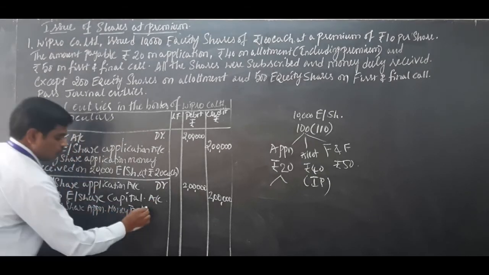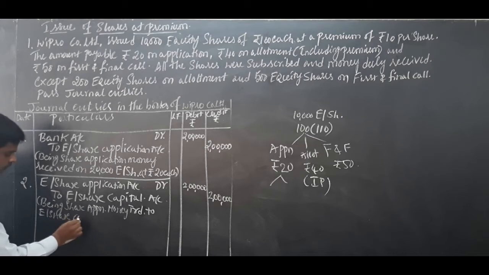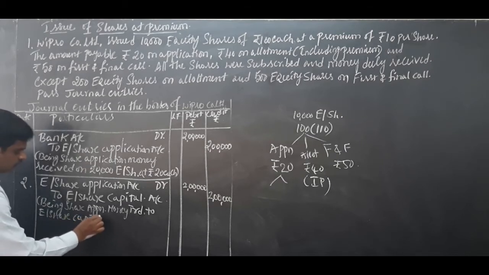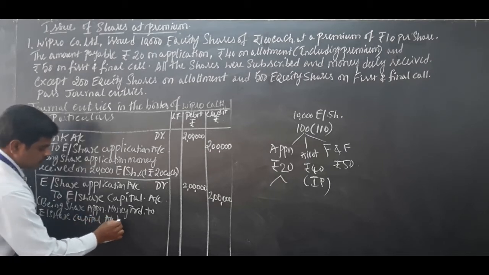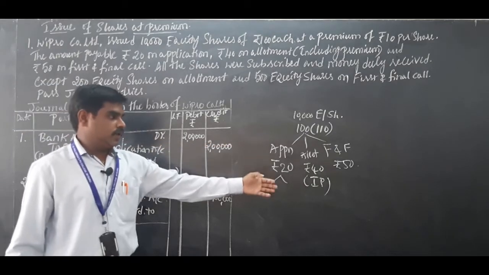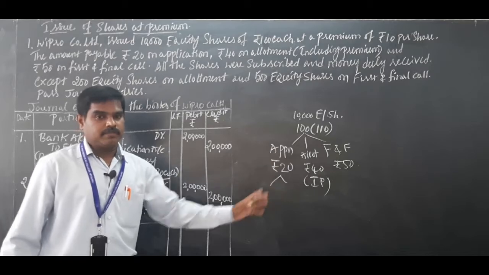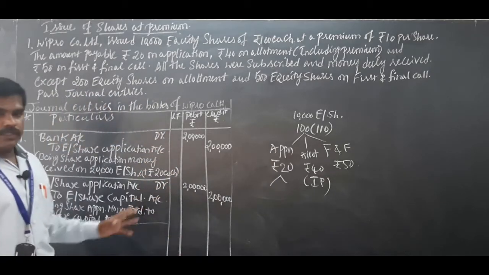So this is journal entry number 2. So in the equity when the shares are issued at par, application money received, application money transferred, these are the 2 journal entries.